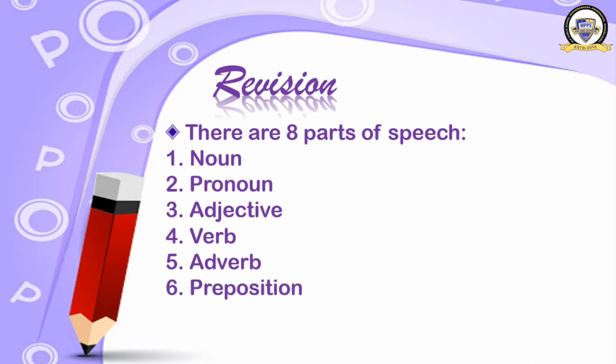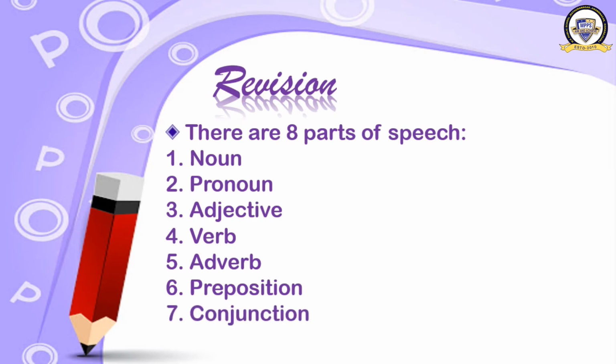Number 6, preposition. What is preposition? The connection has been given, like the monkeys are sitting on the tree, the students are playing on the ground. In, on, at: the man is standing at the bus stop. These words connect the noun with the remaining part of the sentence. That is known as preposition.